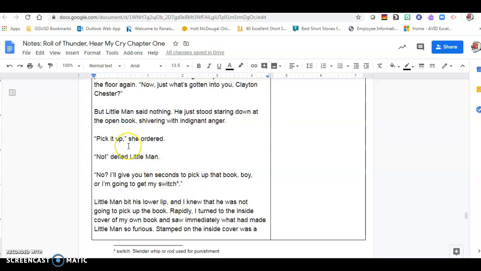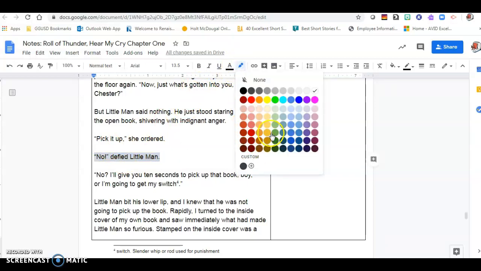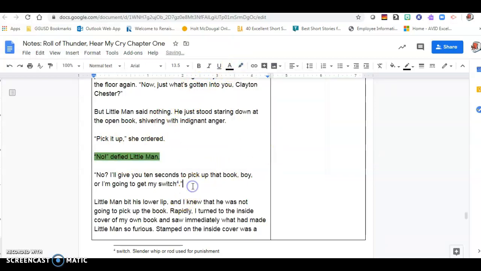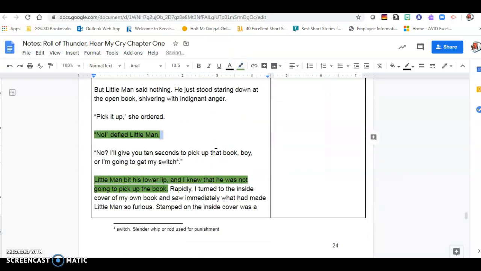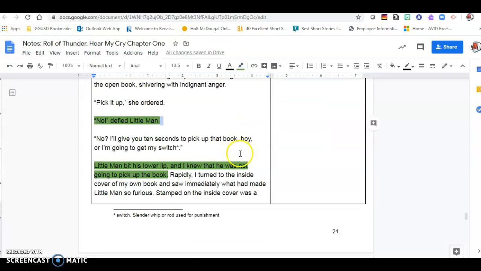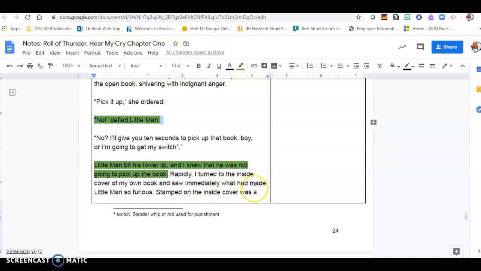And answering our main question, what does he do to get in trouble? I think part of it is that we can see he's defying his teacher. So I think that's important. And then here, Cassie says that she knows he's not going to pick it up. Even though she's threatening to hit him, she knows her little brother and she's like, nope, he's not going to do it. So I'm going to highlight that too: the fact that even with the threat, he's not doing it. Okay, so Cassie looks to see what made him mad, and we're about to find out.